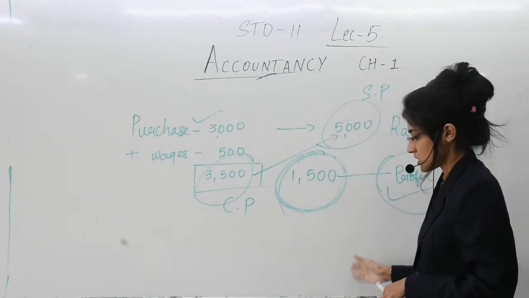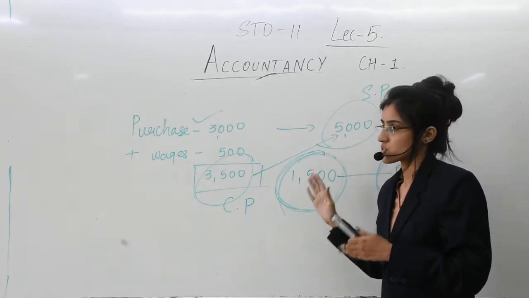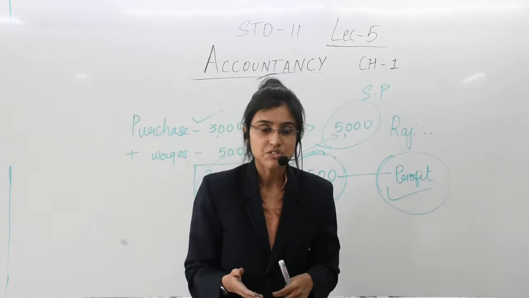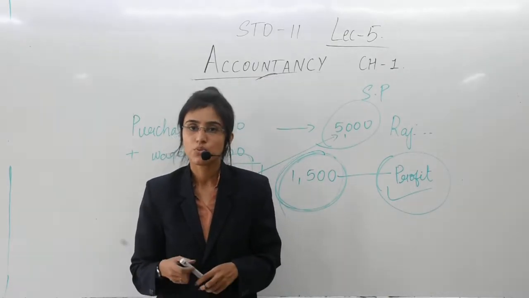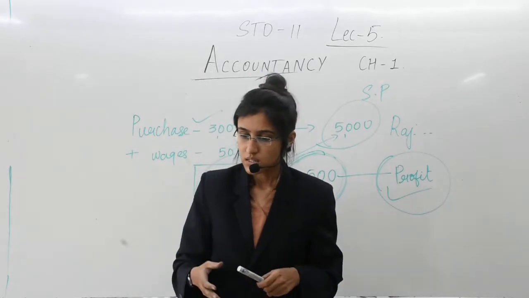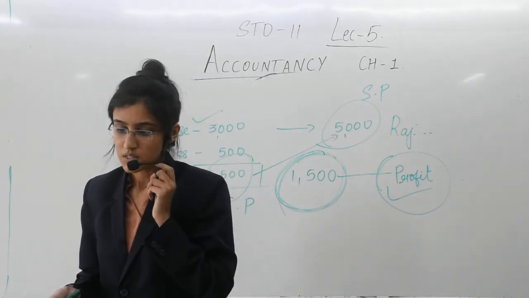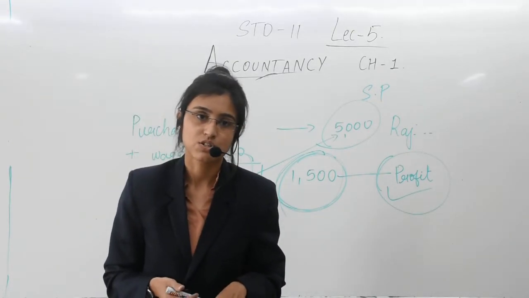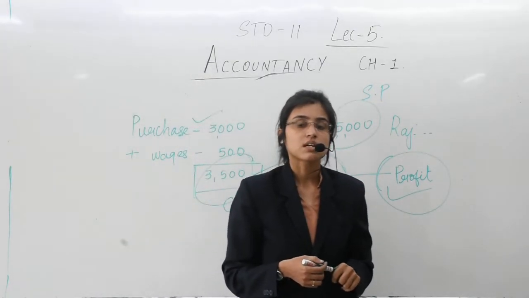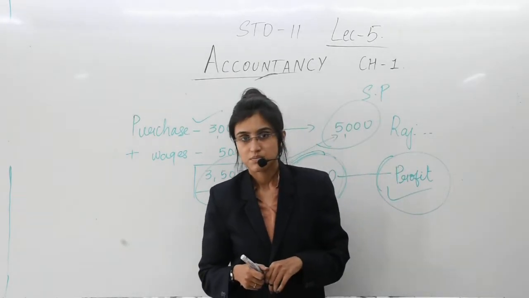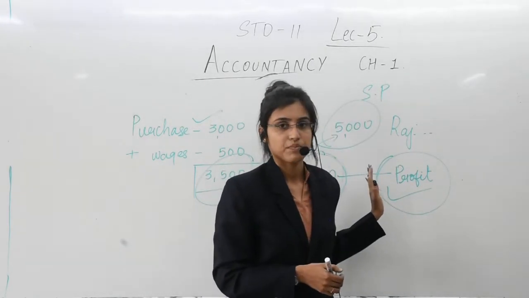So profit is the result of the transactions that have taken place, and this result is said to be an event. Okay? That is the reason they say event means situation or result created from transaction. The transactions that have taken place, what is its result? The result is here. Yes?